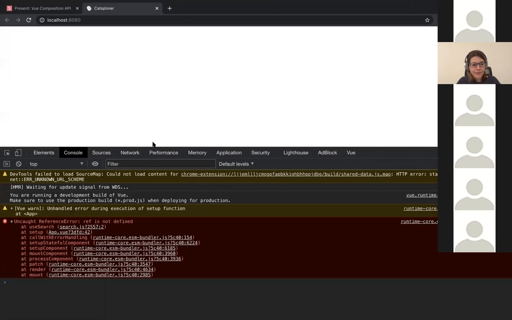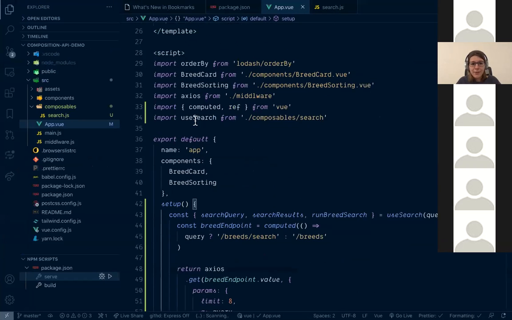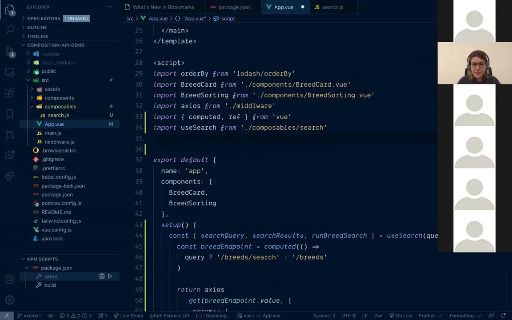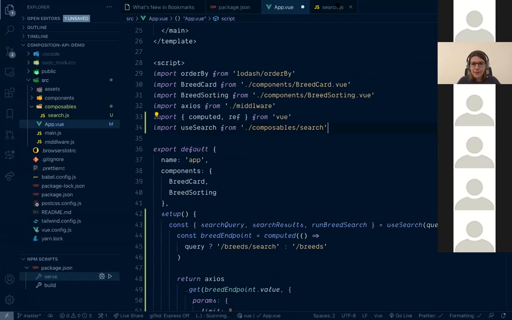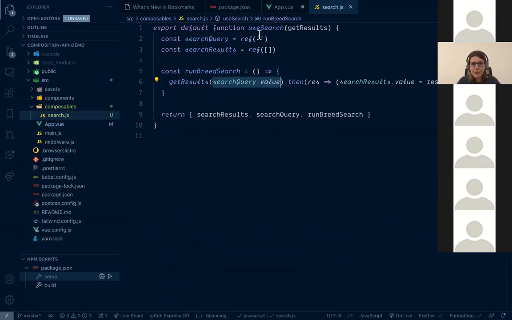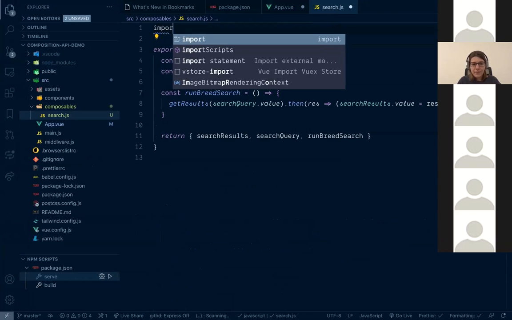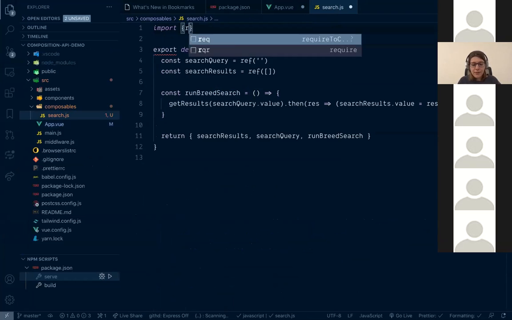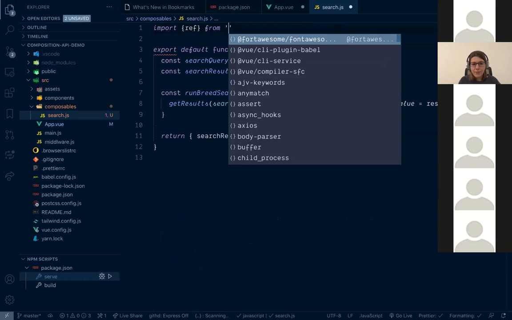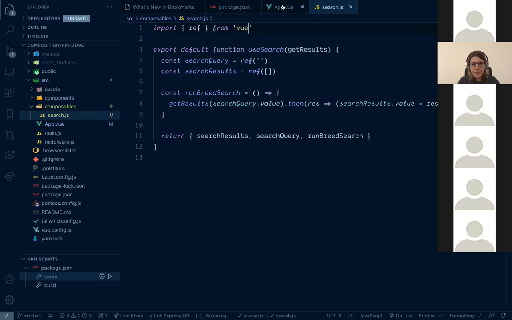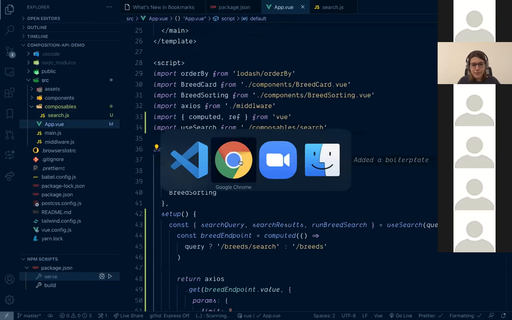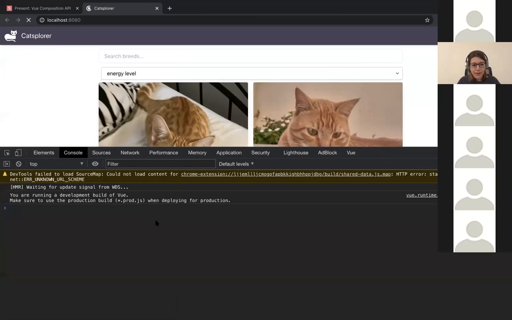Next, ref is not defined because I didn't import it to my useSearch. Import ref from Vue. Okay, next.